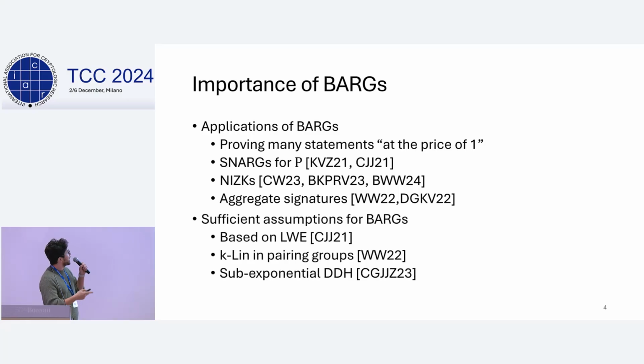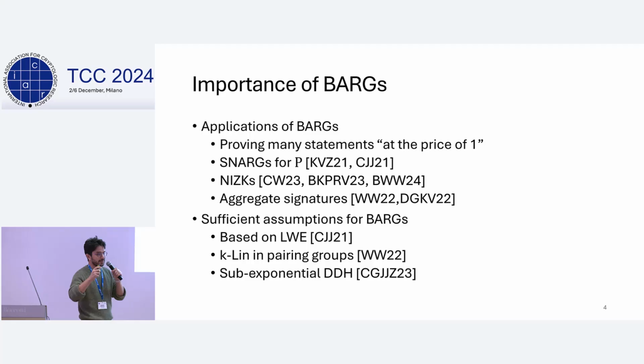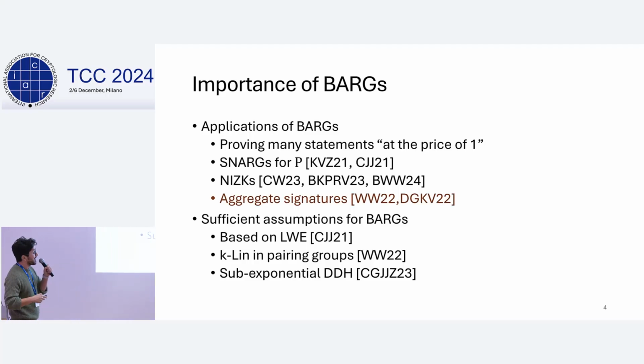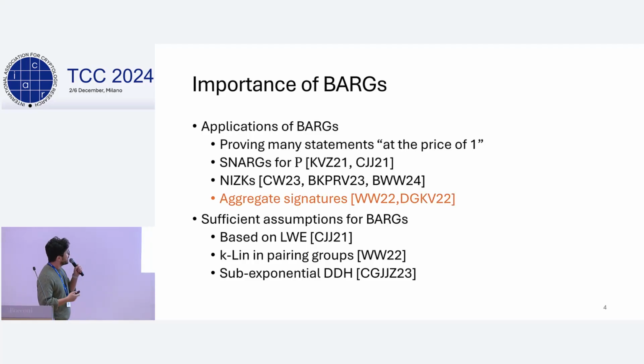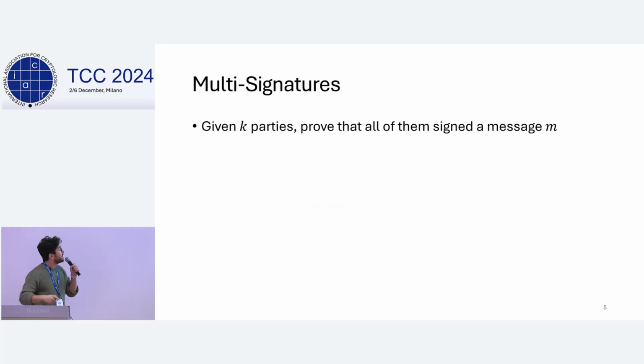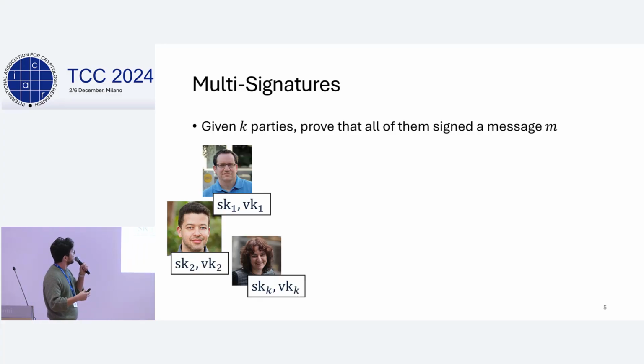And I want to talk specifically about one of the applications right now. So let's take a quick detour, which will help me introduce what I want to introduce later, which is aggregate signatures. Specifically, I will talk about a more restricted setting, multi-signatures. Here we have k parties, and we want to prove that all of them have signed a certain message M. In this case, I'm the aggregator.